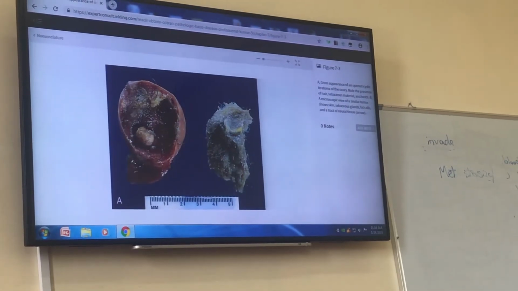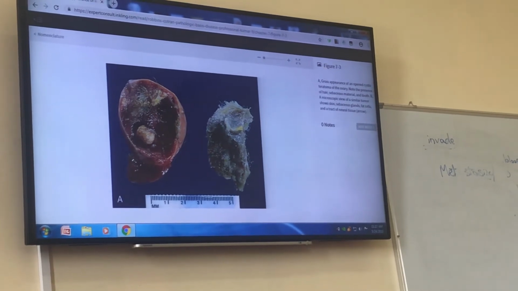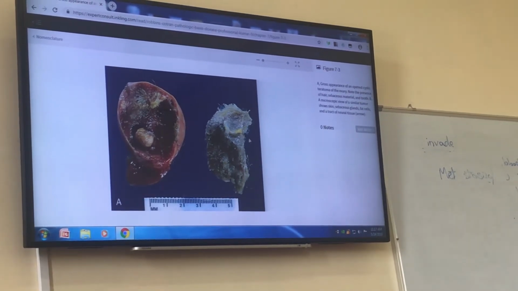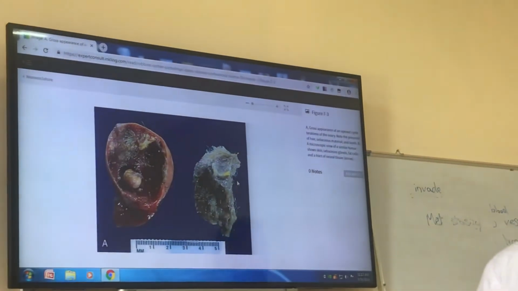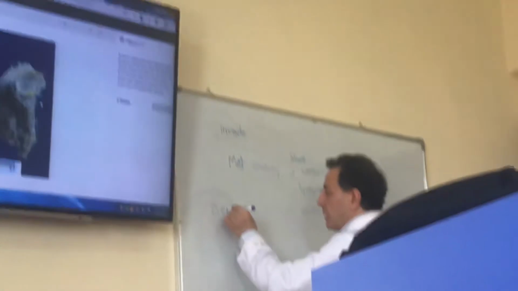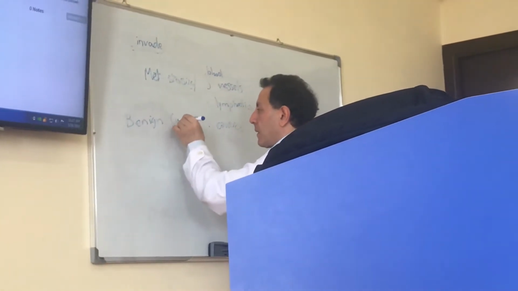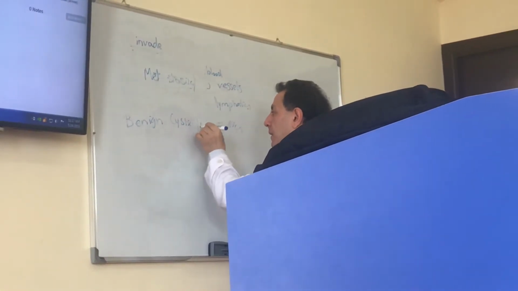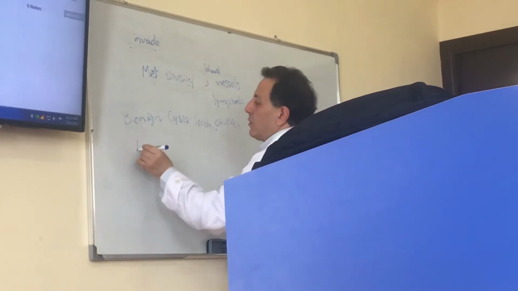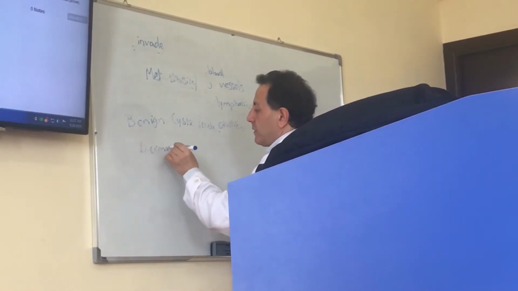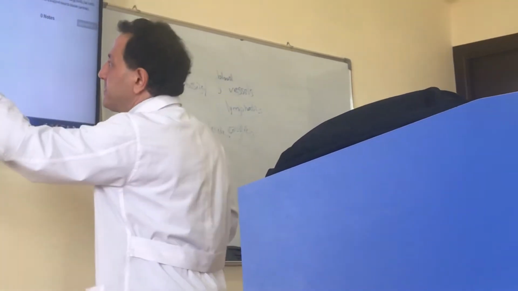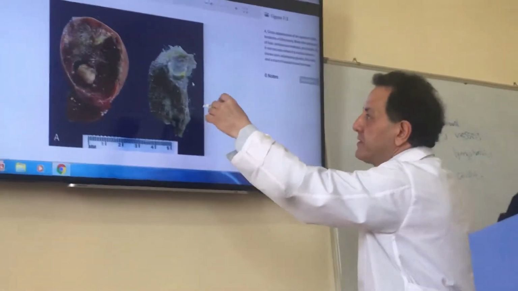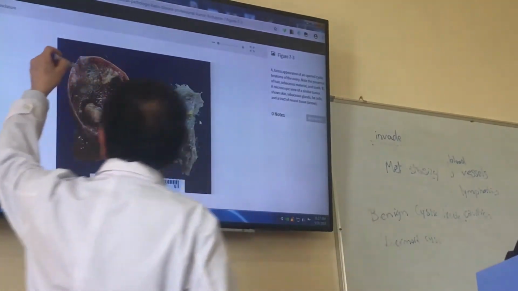This is a cyst of ovary, but it contains hair. So this is a benign tumor, benign cystic teratoma, or dermoid cyst. It's a common tumor in ovary that when you open this cyst, it is very greasy because the lining is skin.